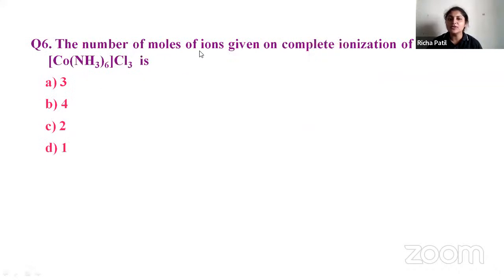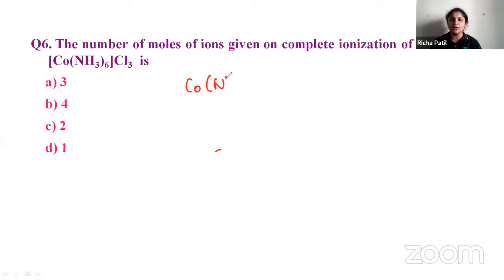The number of moles of ions given on complete ionization of 1 mole of hexaammine cobalt chloride is what? How many ions will it give?